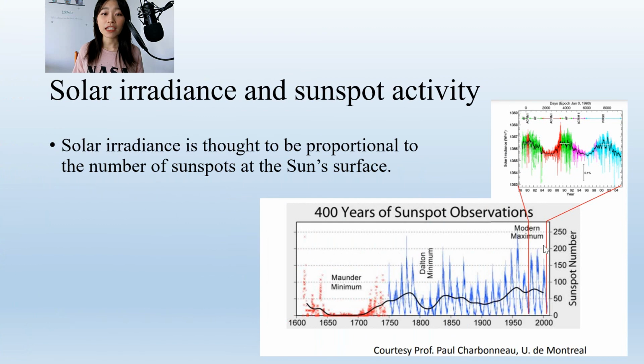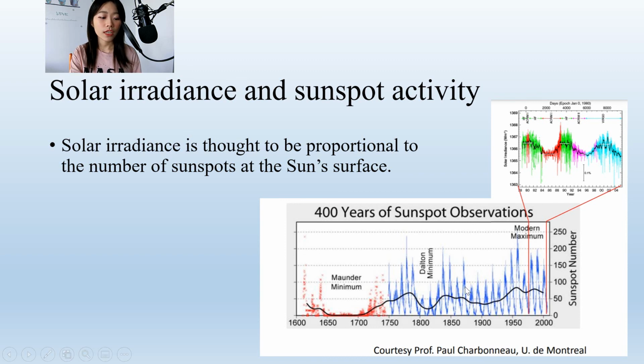Now let's talk about the last choice in the multiple choice question, the solar irradiance and sunspot activity. It is true that sunspot activity will change the total energy received from the sunlight. Here the lower right shows the number of sunspots and the x-axis is the time. This pattern corresponds well with the solar irradiance that the Earth receives. However, the period of the sunspot activity is 11 years. So this is not the reason why the Earth has seasons.